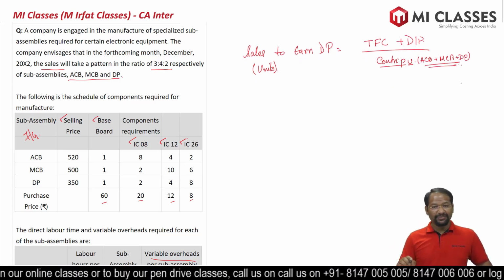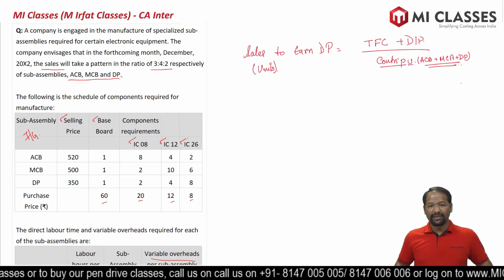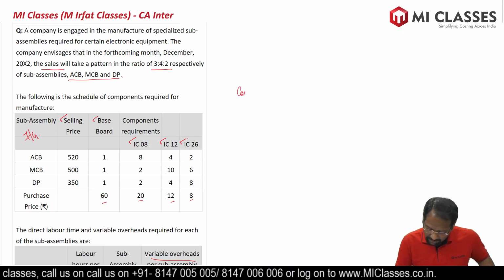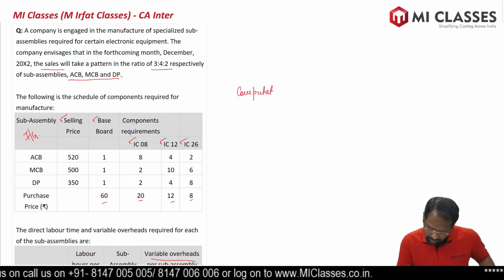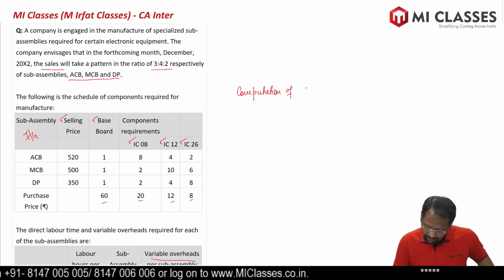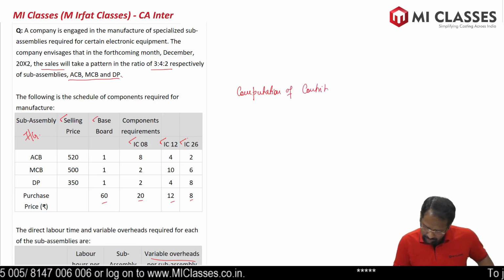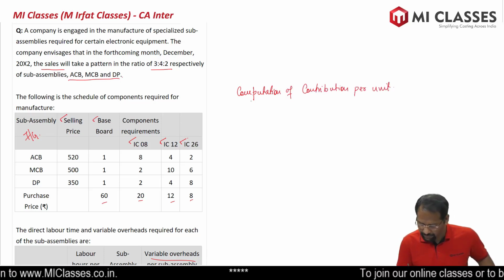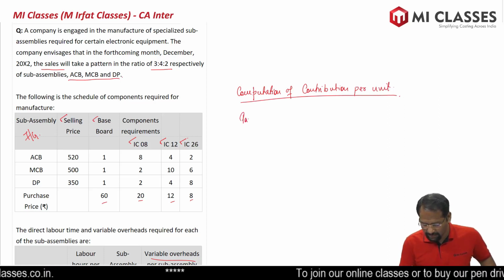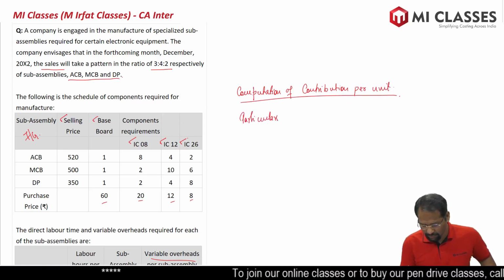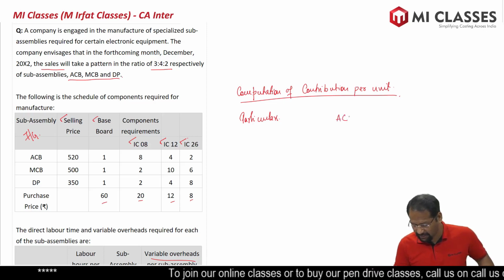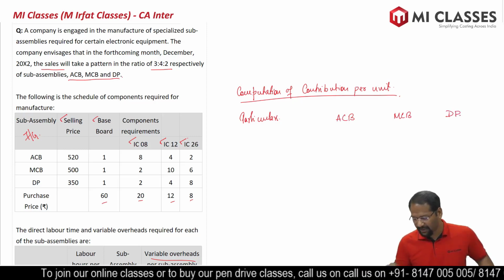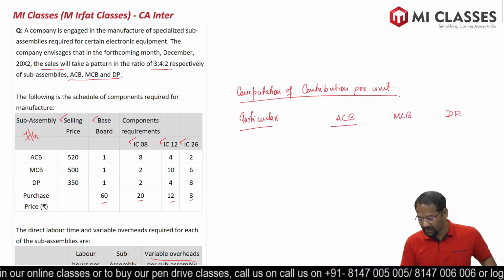So step 1, we will leave some space here so that we can come back to calculate our sales budget. Fine. So first one, computation of contribution per unit. So particulars and three products ACB, MCB and DP. These are the three products that we have.